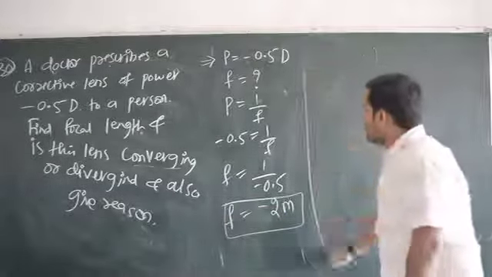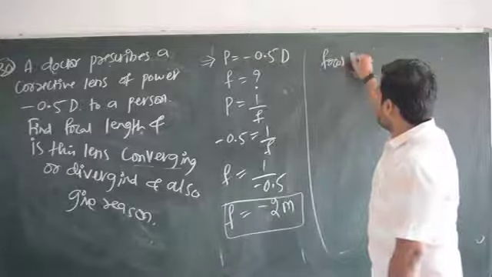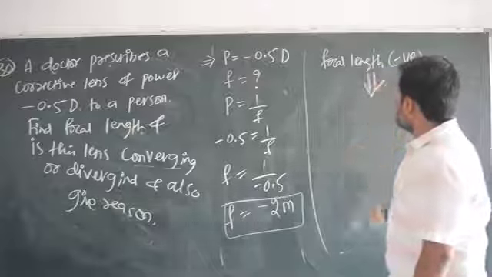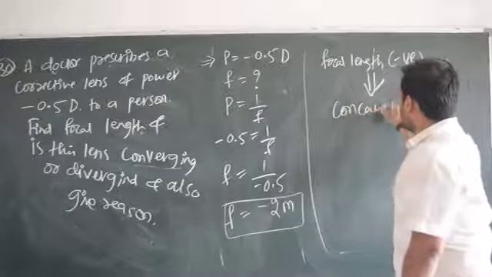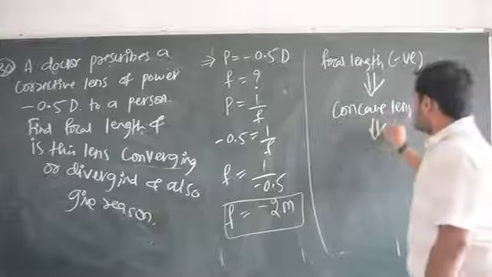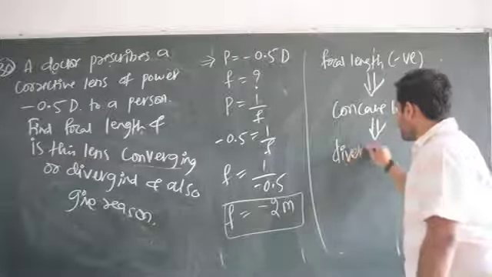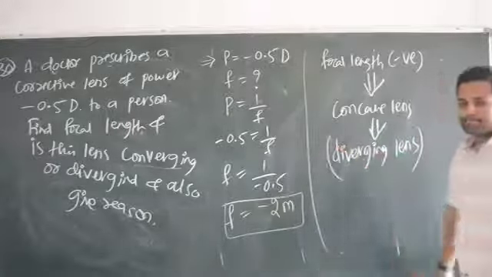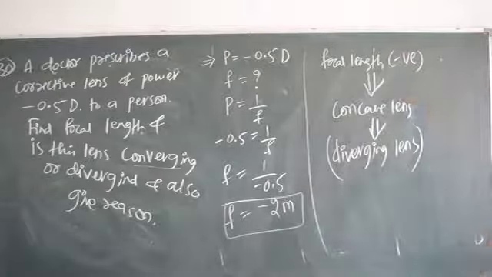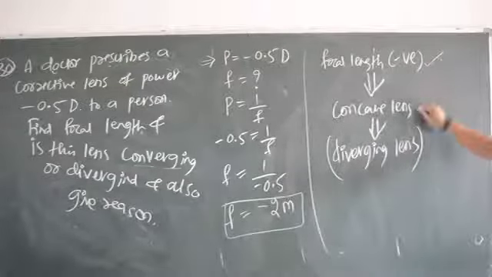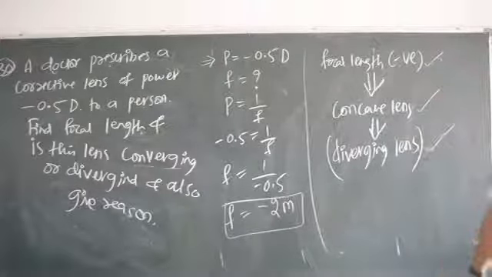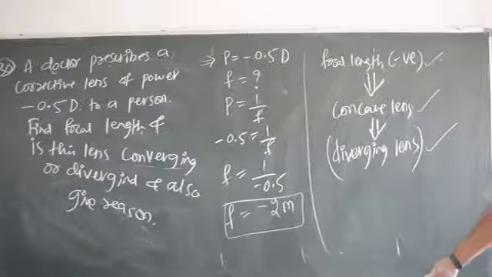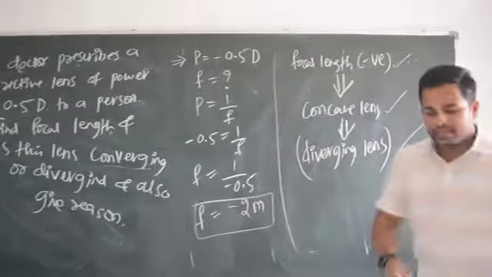Okay, focal length is negative, right? Whatever focal length we got, this focal length is negative. So if the focal length is negative, what kind of lens it is? It is going to be concave lens, right? I explained you. So concave lens means it is diverging. Yes or no? It is a diverging lens. Why is it a diverging lens? Because focal length is negative. If you write this, focal length is negative, that's why it is concave lens, so that's why it is diverging lens. Because concave lens means diverging lens only. Like that, if you write, you will get full marks. Very simple, right? Let's get into next question.